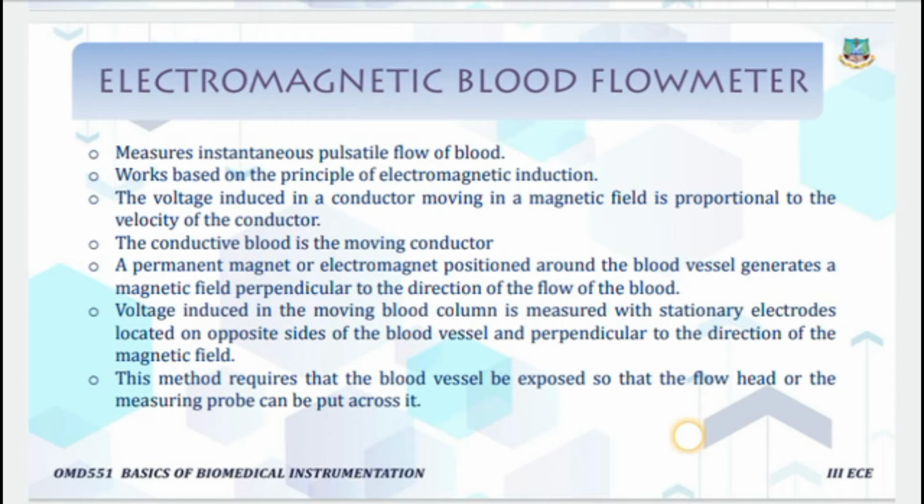The permanent magnet or electromagnet positioned around the blood vessel generates a magnetic field perpendicular to the direction of the flow of the blood. Voltage induced in the moving blood column is measured with the stationary electrodes located on the opposite sides of the blood vessel and perpendicular to the direction of the magnetic field. This method requires that the blood vessel be exposed so that the flow head or the measuring probe can be put across it.